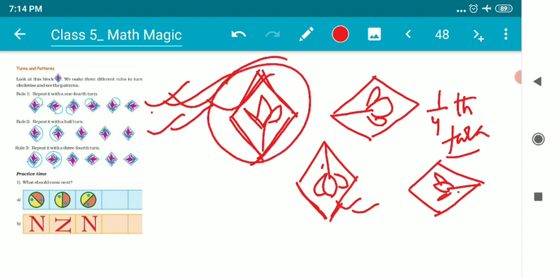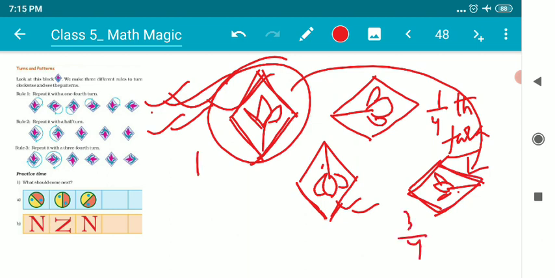It means from this position it will directly come to this position, because this is 3/4. Okay, let me write. It's 1/4. Okay, this is 2/4. 2/4 means only half, and from 2/4 this one is 3/4. And after the complete turn, meaning 4/4, it will come back to its previous position once again. Okay children, so this is how we have to deal with this kind of questions.